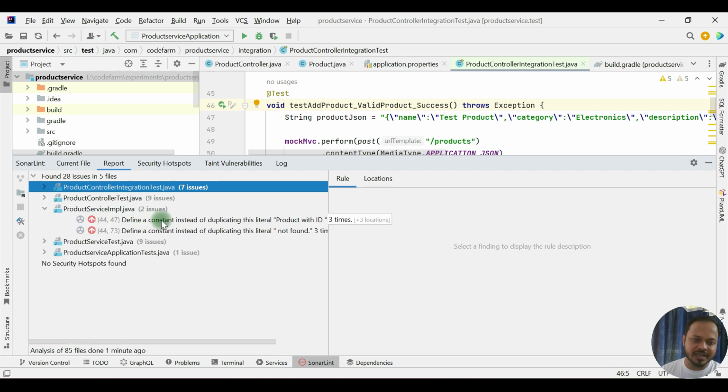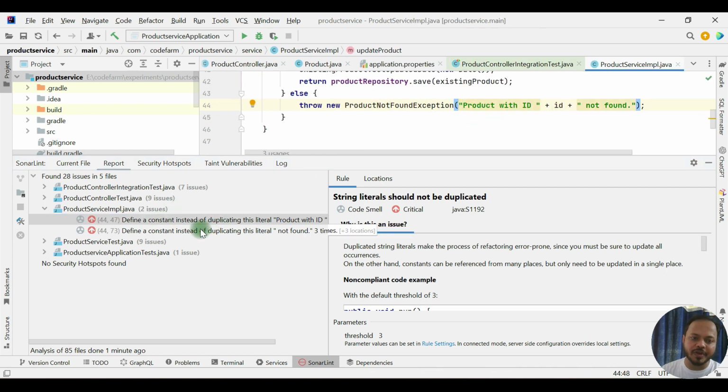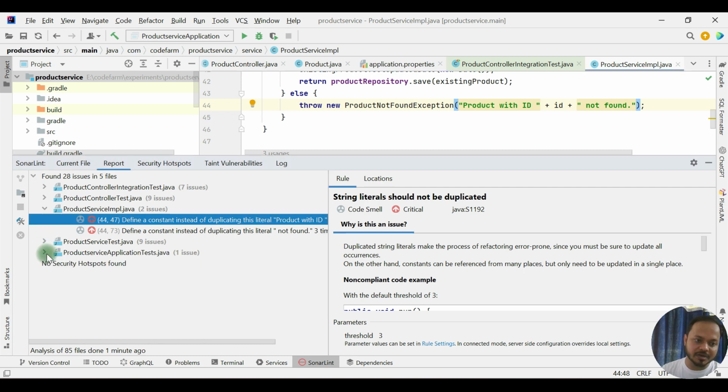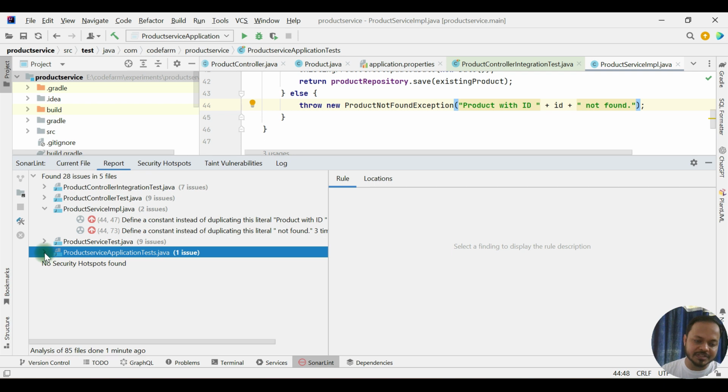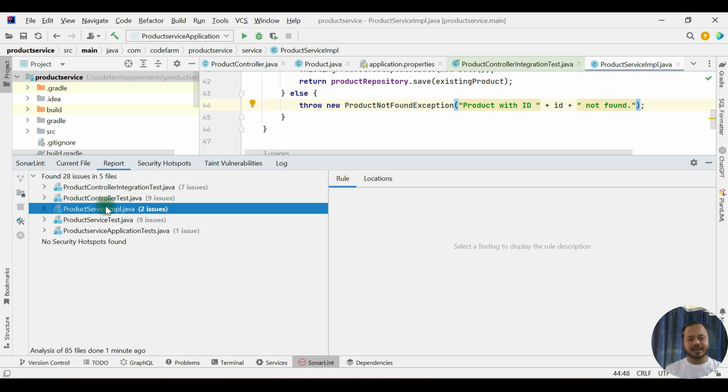Define a constant for serviceImpl. Product ID 3 is used, I think, in more than one place. That is why it is saying to create a constant for this one. So very minor one. Again, it is asking for the public modifier on this one, see. What is interesting that I am seeing here, in all the 5 files, test, only one Impl is there, that it is able to identify the issue in.